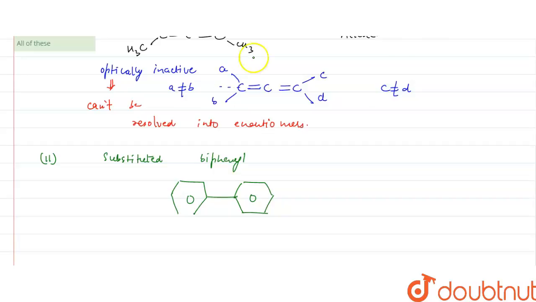That is, bulky groups must be present at ortho positions.